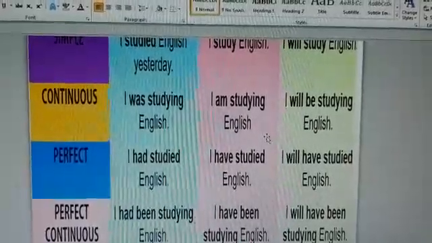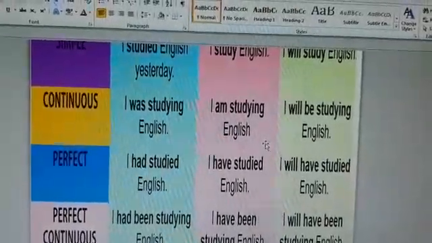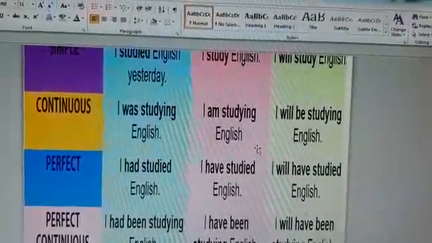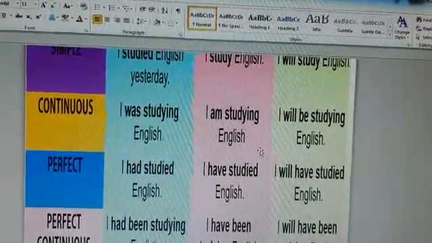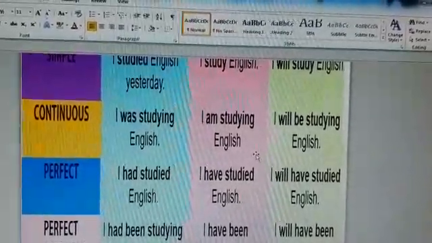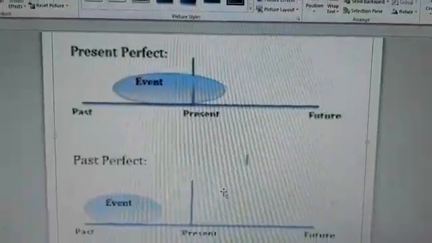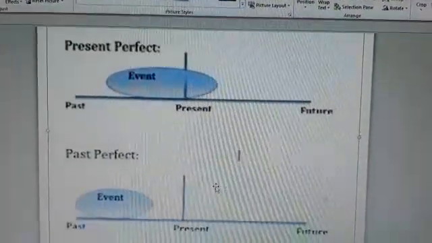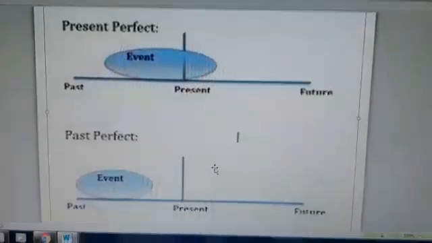Number third, past perfect. I had studied English. तो यहाँ पर जैसे आपने students देखा, I have put the word had and past participle of study, that is studied. Now many times students, what happened, there is a slight confusion between present perfect and past perfect. Let me make it very clear.